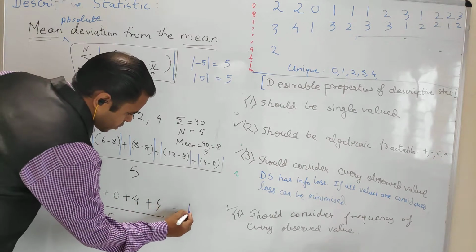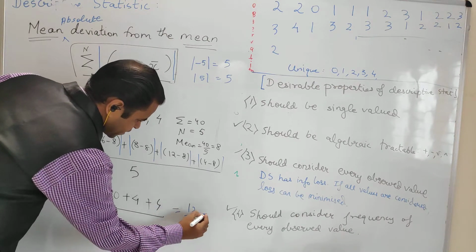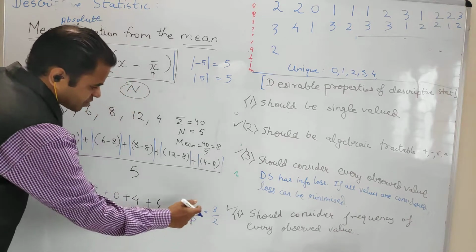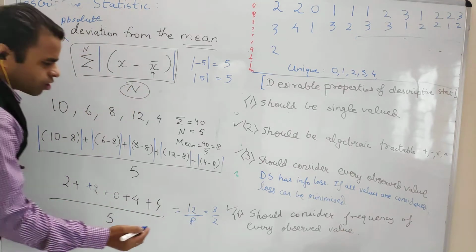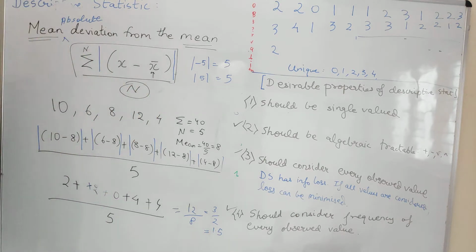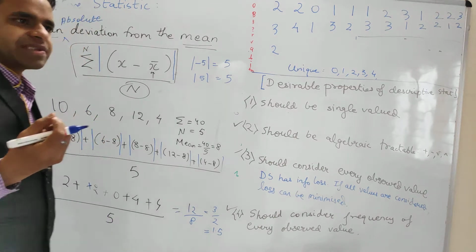So now this becomes 12 by 8. In fraction form I can write it as 3 by 2, or in the decimal form I can write it as 1.5. So mean absolute deviation or MAD, it's still a very good statistic.